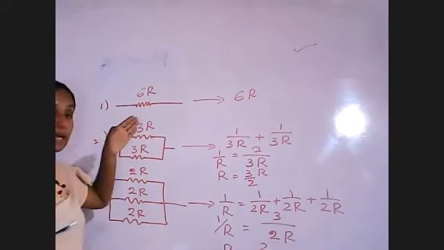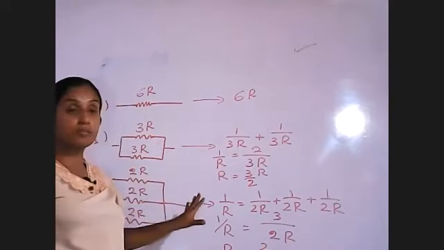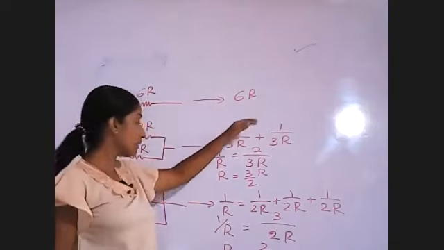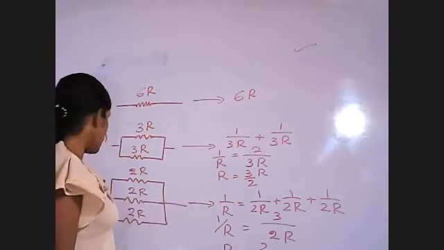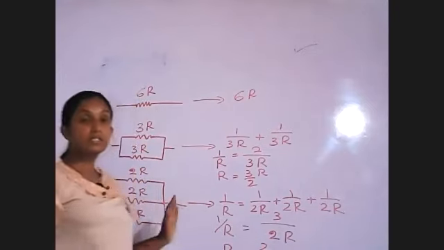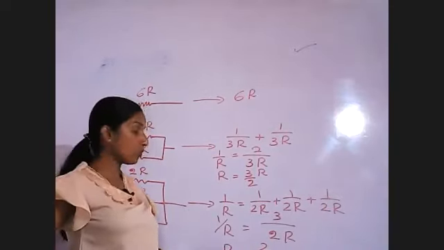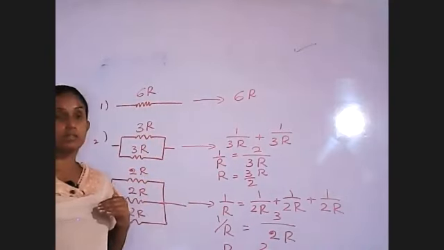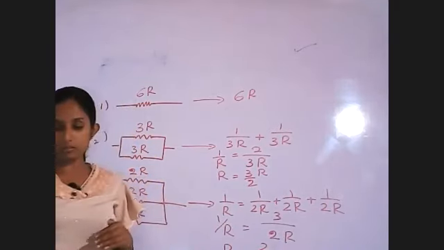Then look at which one has the least resistance. To get a higher brightness, the resistance should be the minimum value. Instance 1 is 6R, instance 2 is 3R divided by 2, and instance 3 is 2 upon 3R. Then what is the answer? Instance 3 has the least resistance, so it gives the higher brightness. The answer is the third one.